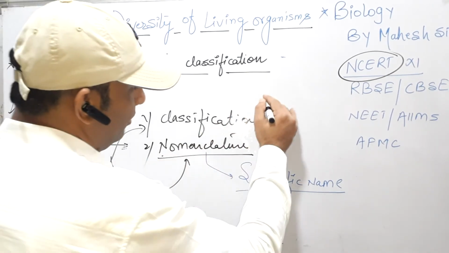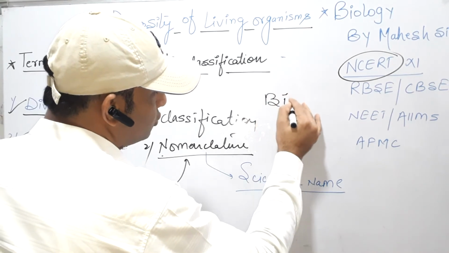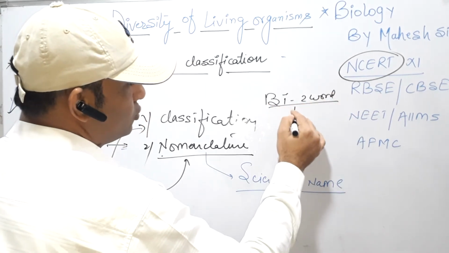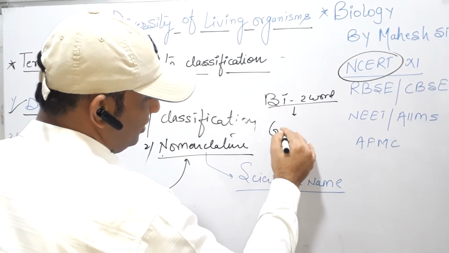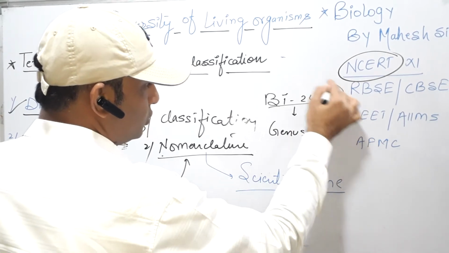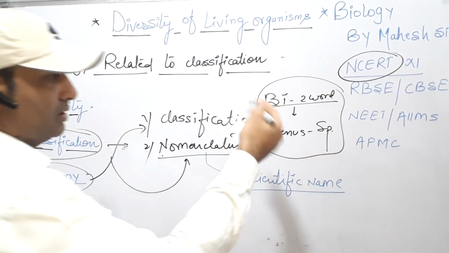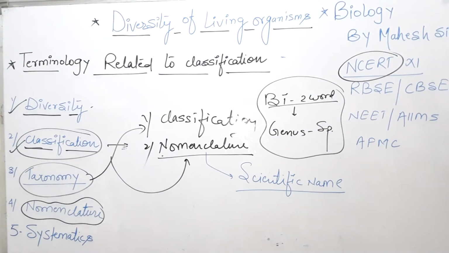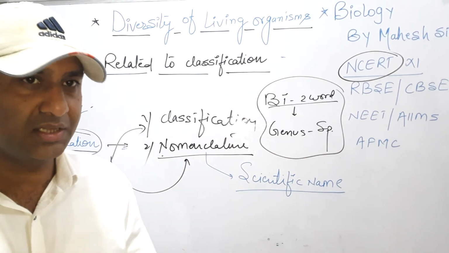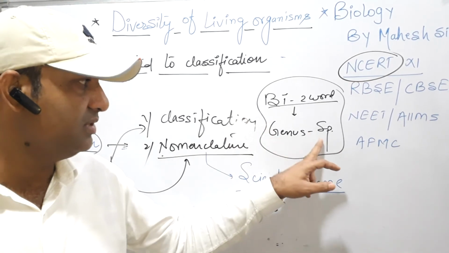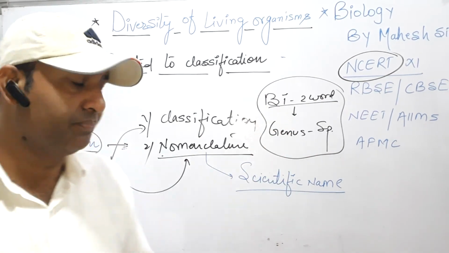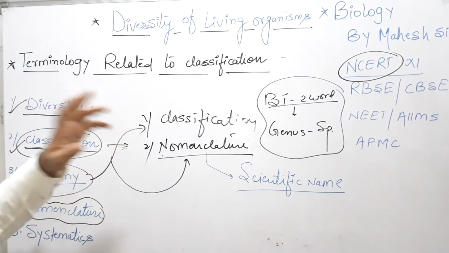In binomial nomenclature, bi means two words in the nomenclature, and these two words are, first the genus and second the species. That's why it is called binomial nomenclature. And second, when we use three words in a scientific name, it is called trinomial nomenclature, and the three words are genus, species and then subspecies. So all are terms related to diversity and classification.